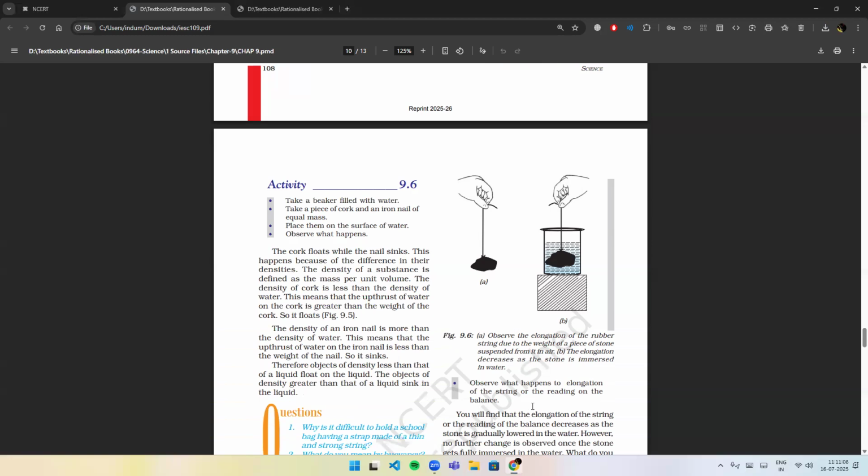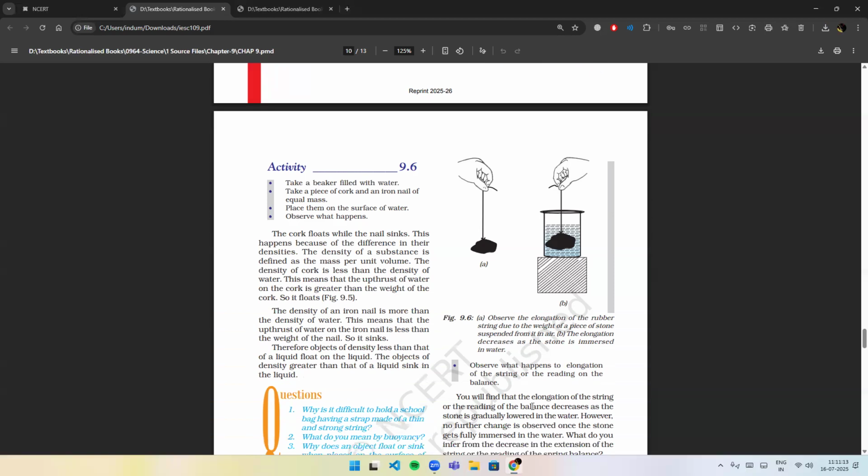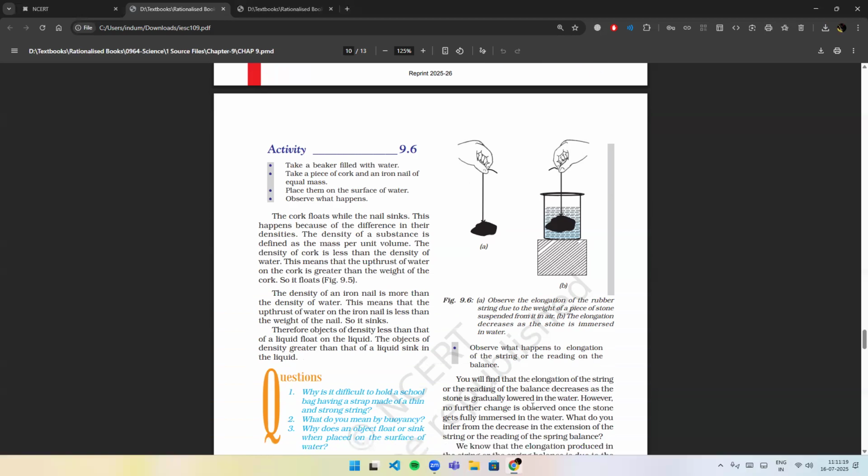This happens because of the difference in their densities. The density of a substance is defined as the mass per unit volume. The density of cork is less than the density of water. This means that the upthrust of water on the cork is greater than the weight of the cork, so it floats. The density of an iron nail is more than the density of water.